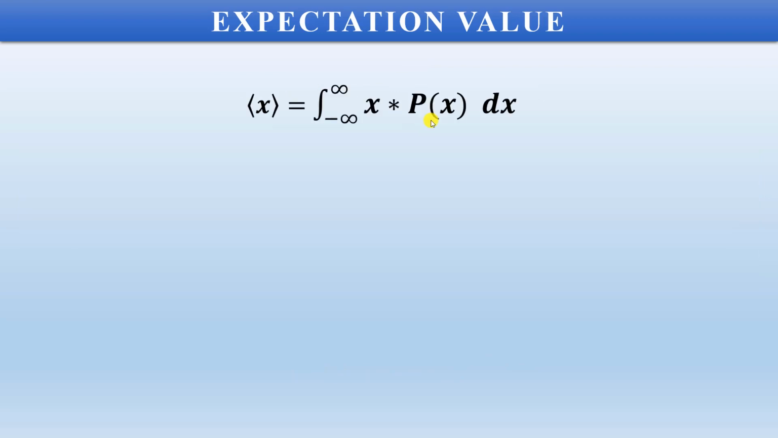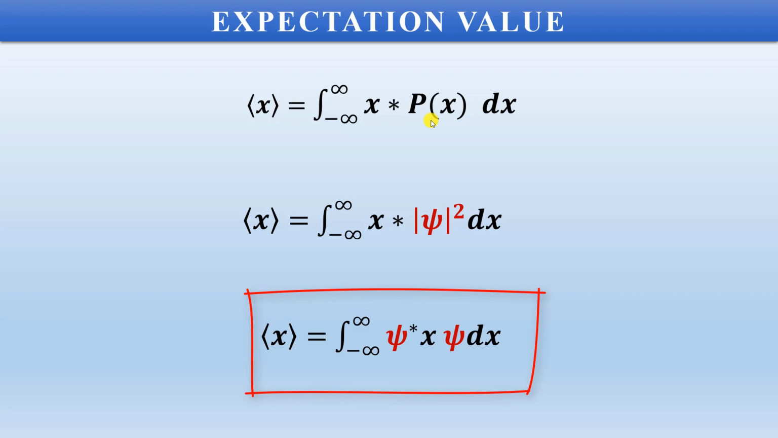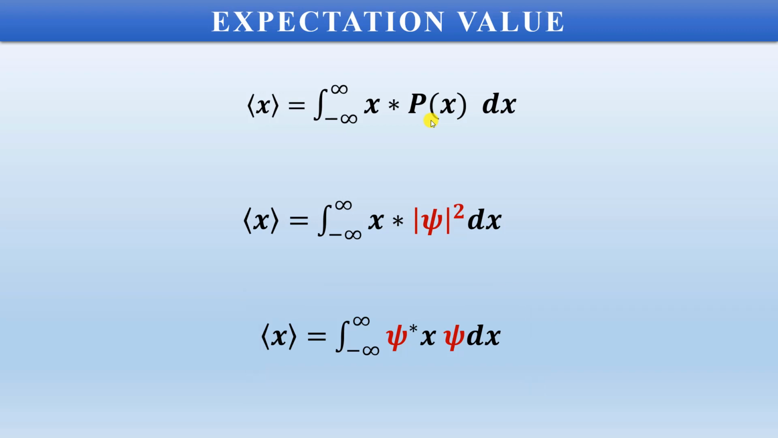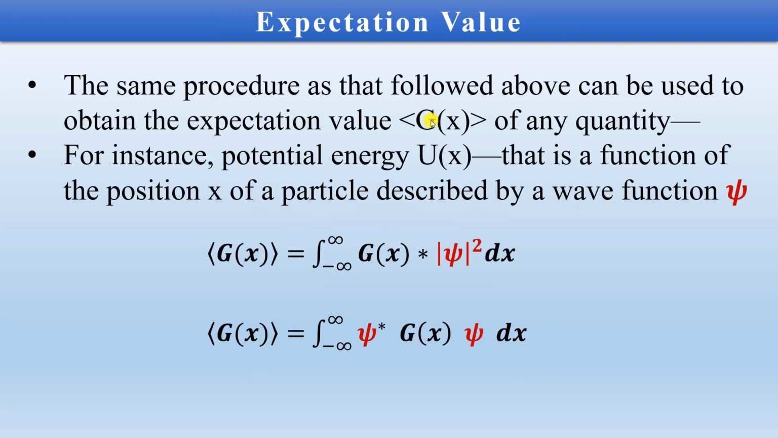Now let us apply this to the quantum mechanical system, and here we find that the probability is replaced by psi square, because psi square gives the probability of occurrence of the particle in a particular place. So we have the expectation value of x is equal to the integral of psi star x psi dx. So this is how we compute the expectation value.